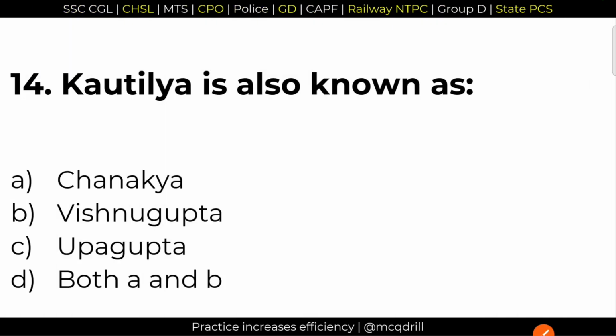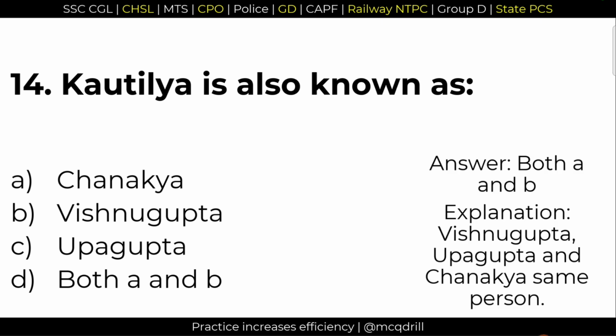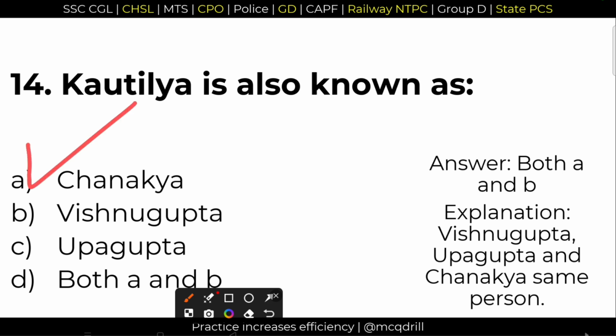14, Kautilya is also known as Chanakya. Option A is the right answer. Chanakya. Oh, I missed out this. He is known as Chanakya as well as Upagupta. So option number D is the right answer, both A and B.